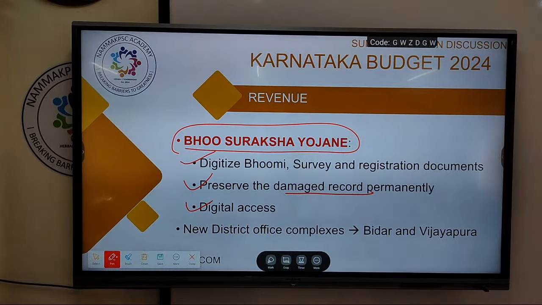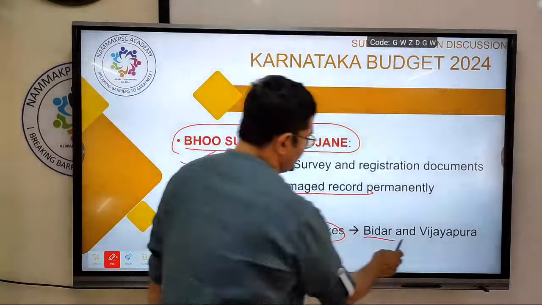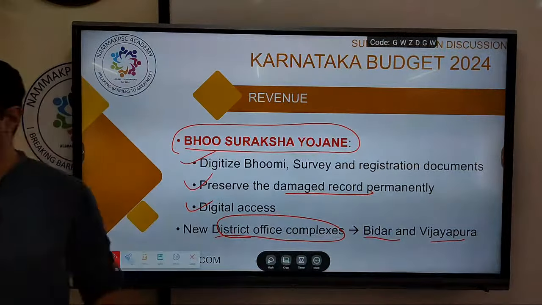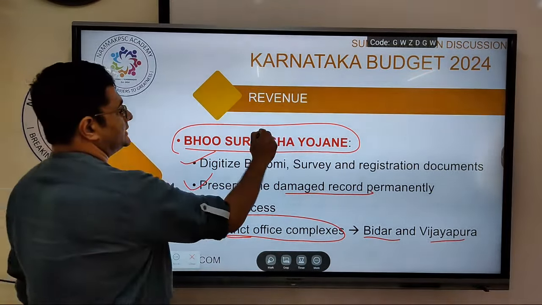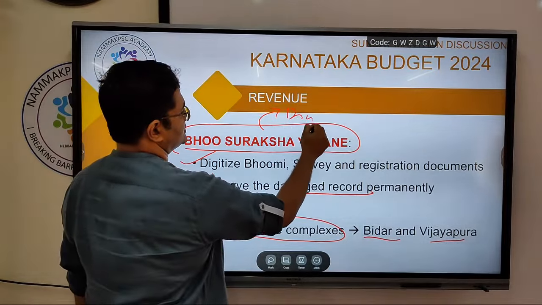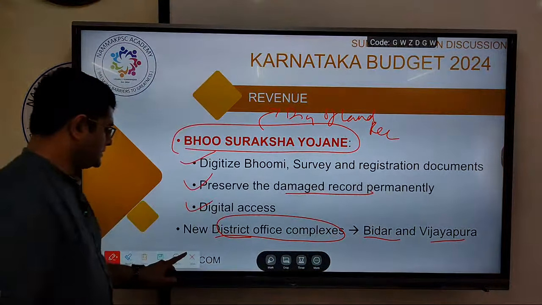And new district office complexes will be coming up in Bidar and Vijaypura. So, Bhu Suraksha Yojane is for digitalization of land records.